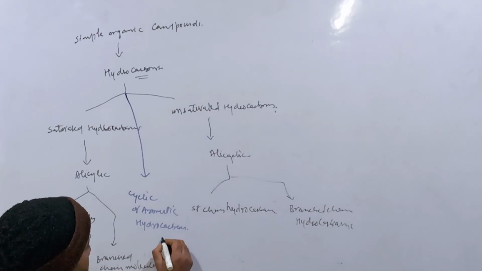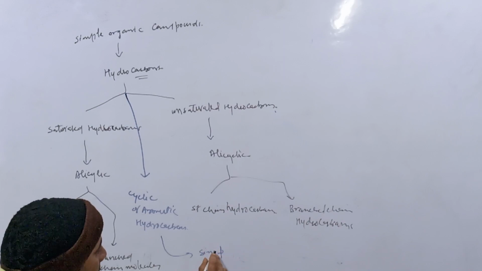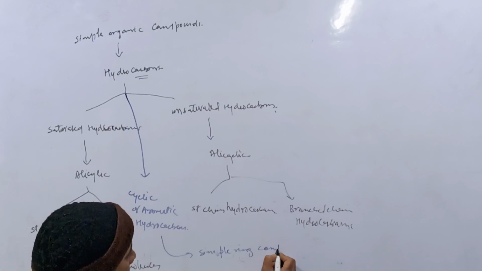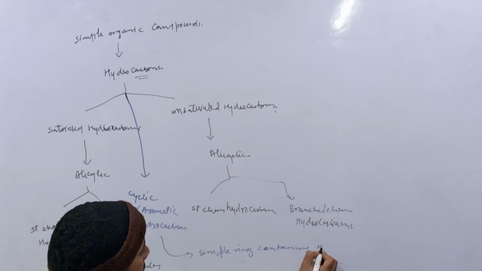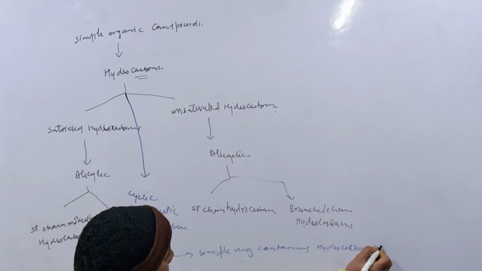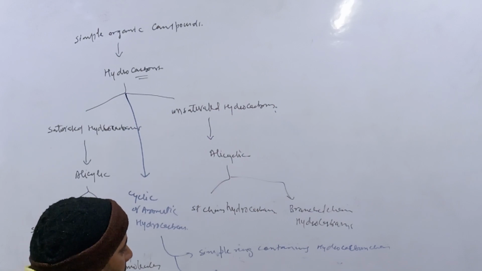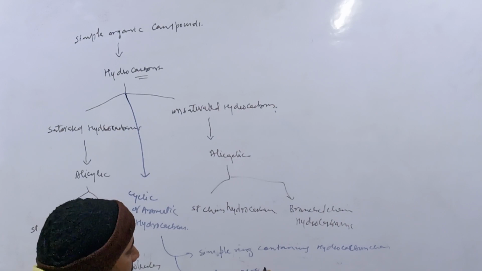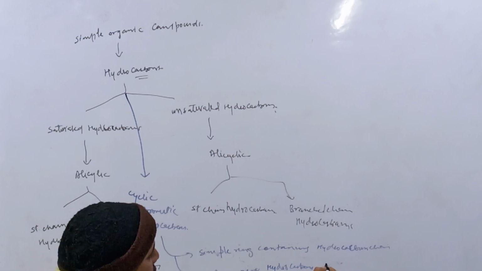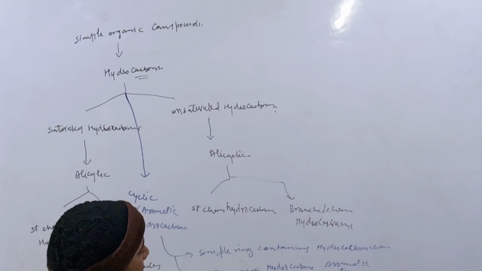Cyclic or aromatic hydrocarbons: number one, simple ring containing hydrocarbon chain, and number two, benzene ring hydrocarbons, which constitute the aromatic type. Those do contain a benzene ring anywhere.